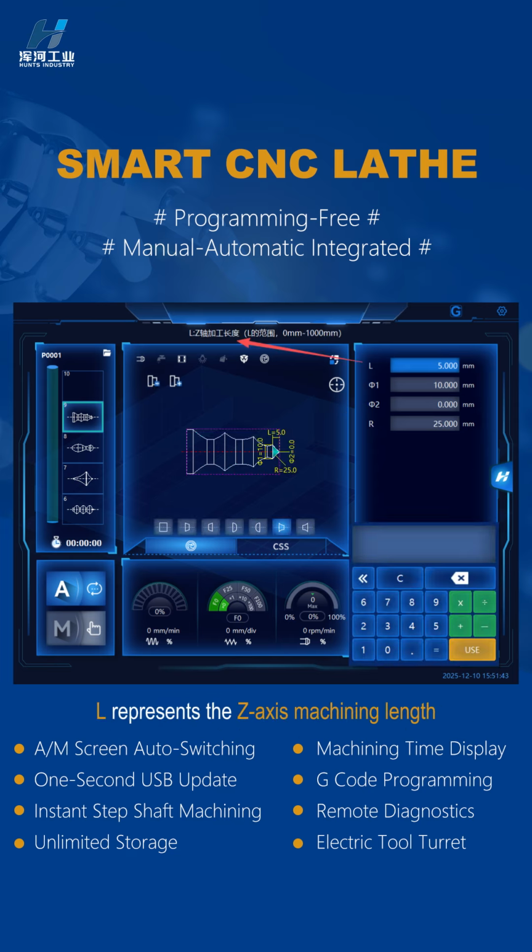L represents the Z-axis machining length. R stands for the radius of an arc. Phi 1 stands for the left diameter of the bar. Phi 2 stands for the right diameter of the bar.